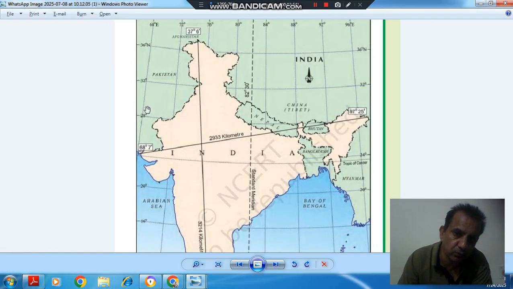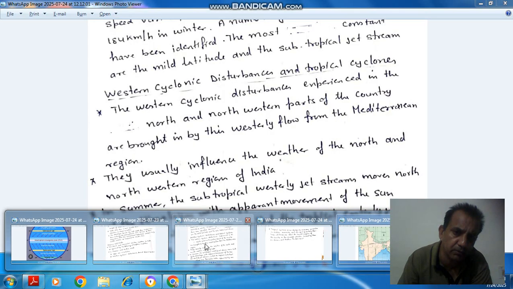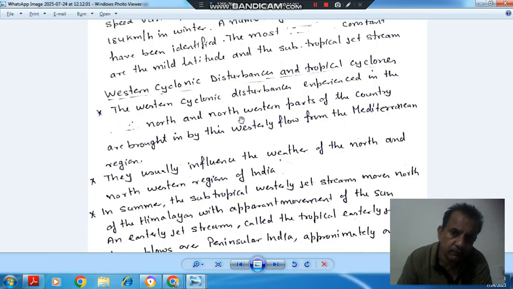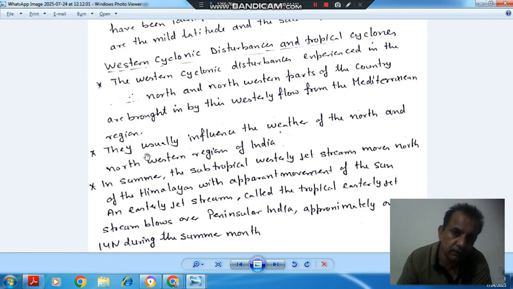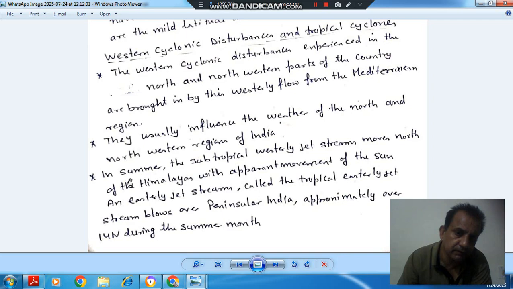So this is the north and northwest part of the country, and the westerly flow will come from here. Jet streams are very high, but westerly cyclones may not be that high. They usually influence the weather of the north and northwestern region of India.